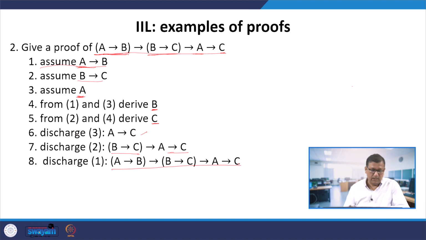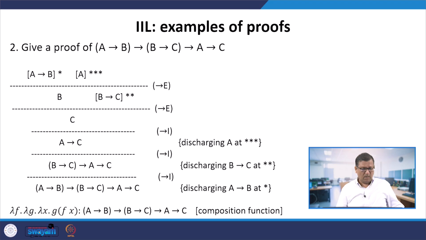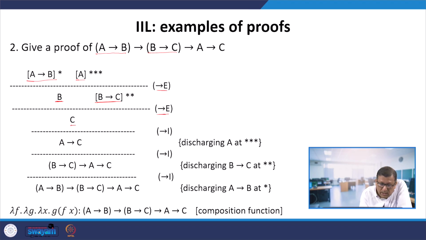Now we will present it in that style of arrow E and arrow I. So we have assumed A arrow B and A, and we have obtained B. We have assumed B arrow C, B implies C. So we get arrow E. If we do now again arrow E, we get C. Now we have assumed A and we have obtained C. So we can discharge A. So discharging A at this point, we get A arrow C.